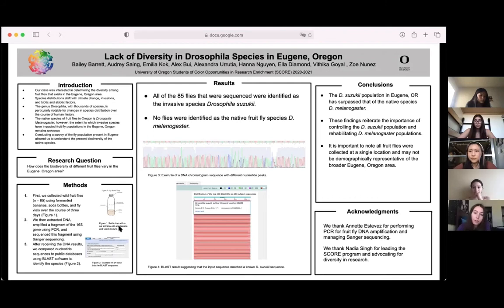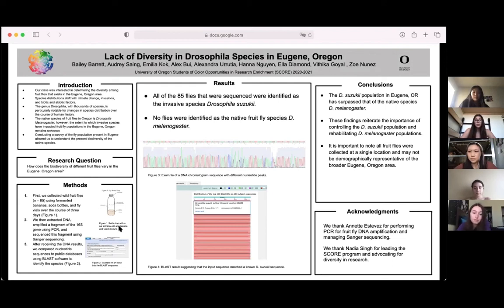In conclusion, our findings showed how invasive species have caused a lack of diversity in Eugene, Oregon's fly population. As seen in the results section, the invasive Drosophila suzukii species has far surpassed that of the native Drosophila melanogaster population. These concerning findings reiterate the importance of controlling the Drosophila suzukii species to avoid not only a loss of diversity, but also an extinction in our native fly population.